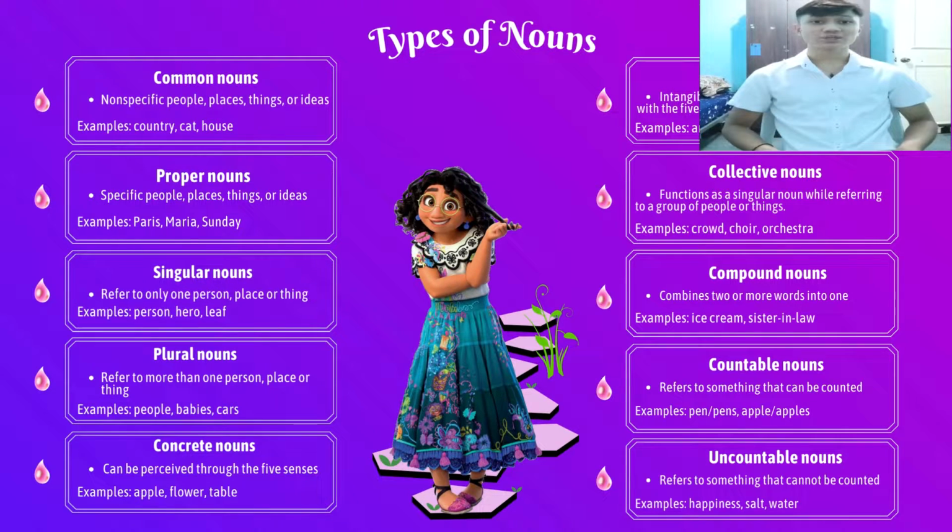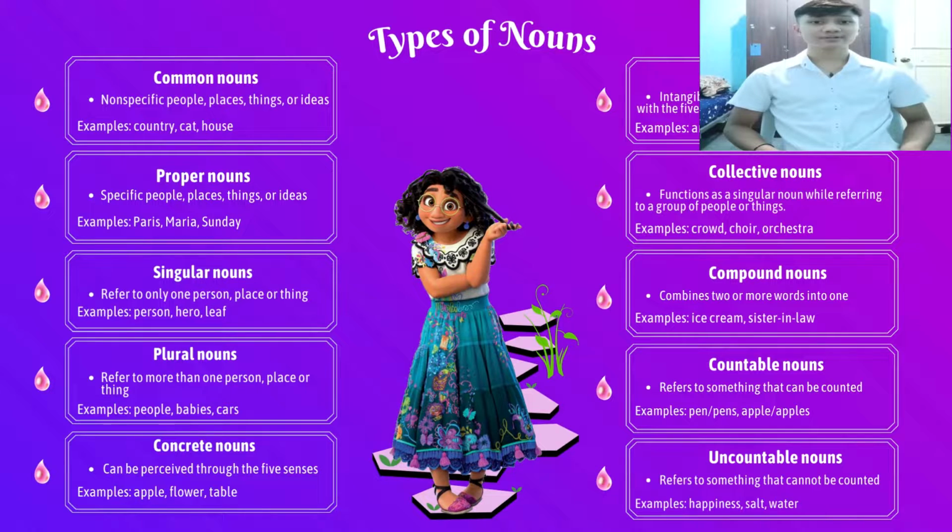Now, let's start with common nouns. Common nouns are non-specific people, places, things, or ideas. For example, a country, a cat, a house, or a car. Proper nouns are specific people, places, things, or ideas. For example, Paris, Maria, Sunday, or any day of the week, or any name of a country.